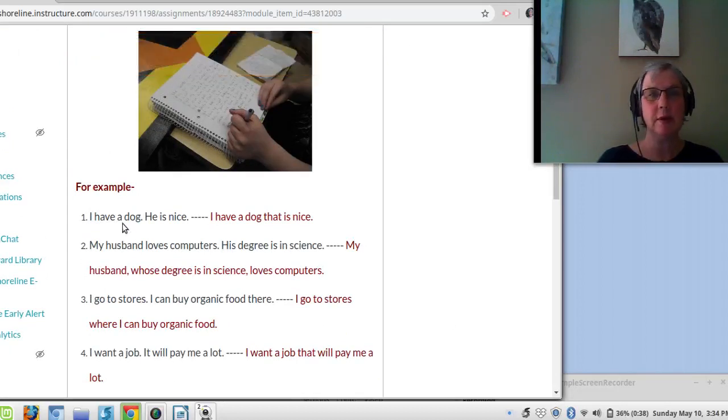For example, I have a dog. He is nice. I have a dog. I take out he and I put that is nice. My husband loves computers. His degree is in science. So his degree is in science goes with my husband, right? So my husband, whose degree is in science, loves computers.